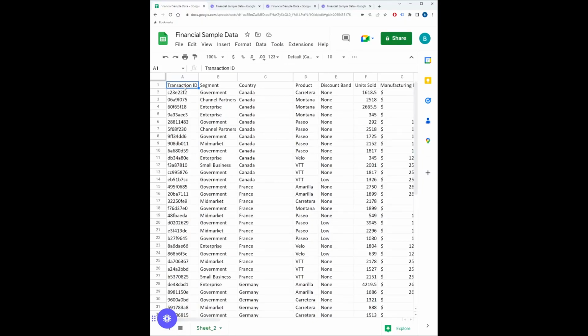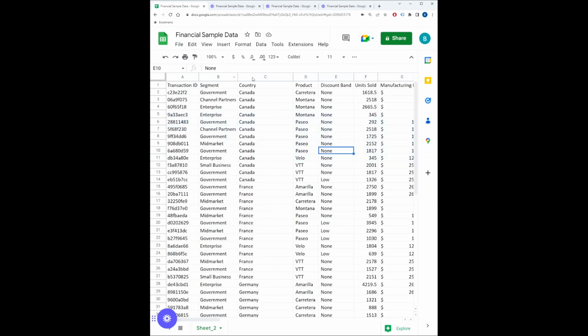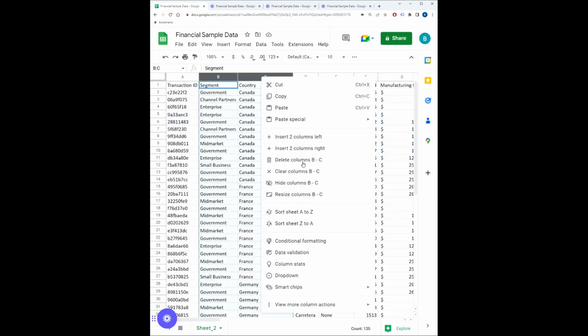So the last feature I'm going to talk about is the option to insert or delete columns or rows. So in many of the previous examples, we were coming up with solutions to make the data more manageable or easy to view. In some cases, you may simply want to just remove data that you don't need and may never need. So in order to do this, you simply highlight the columns or the rows, right-click, and then just select Delete. This option will exist for both columns or rows.